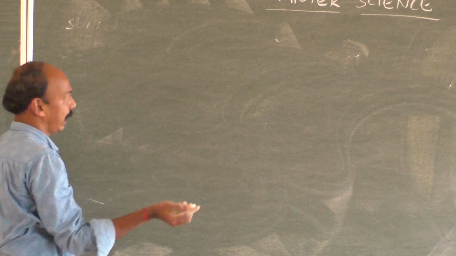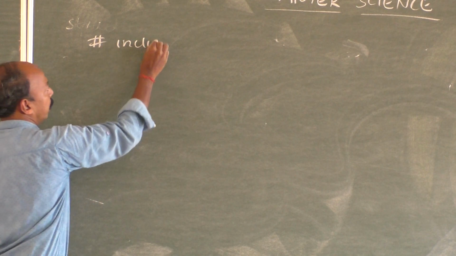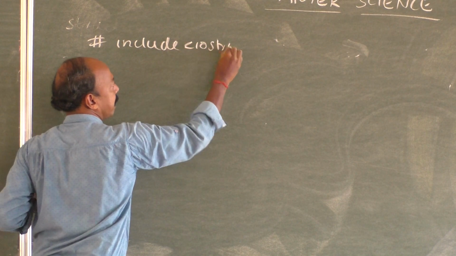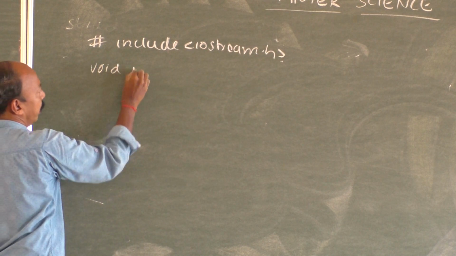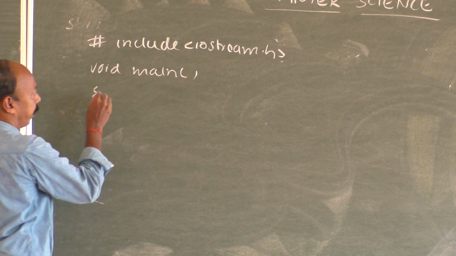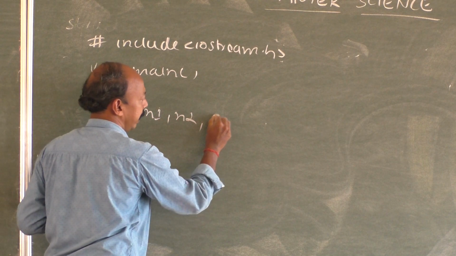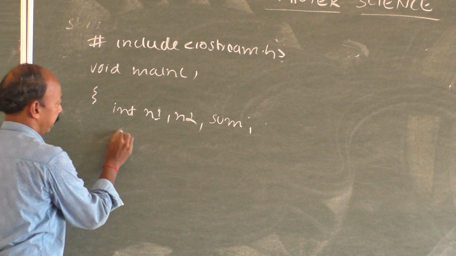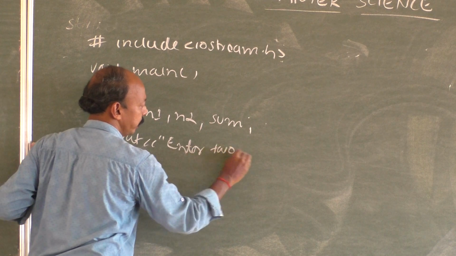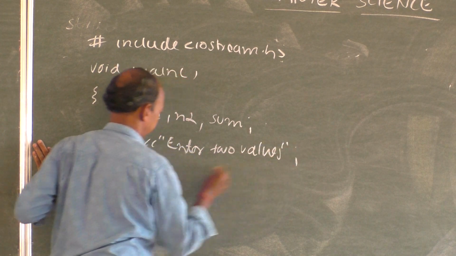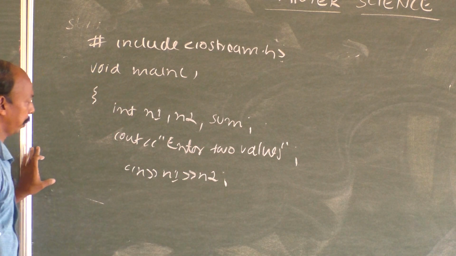It's just a recall of the last year's program. Header files: we will write hash include iostream.h, then void main. int first number n1, second number n2, then sum. cout: enter two values, cin n1 n2.